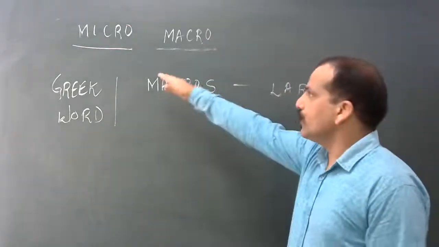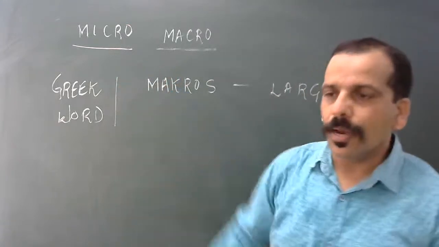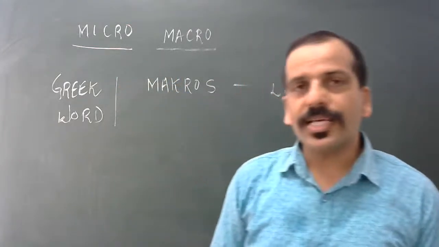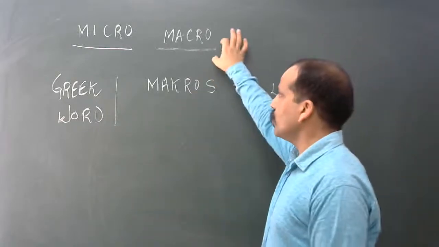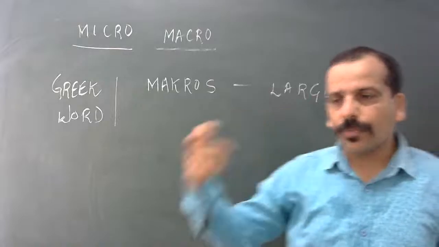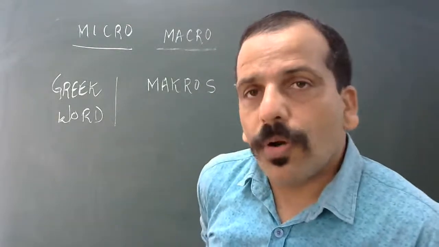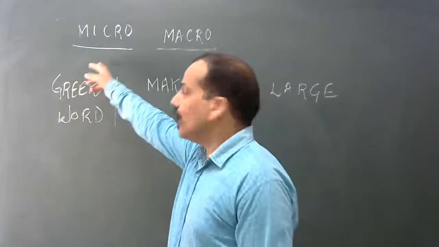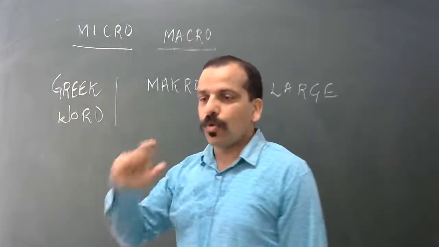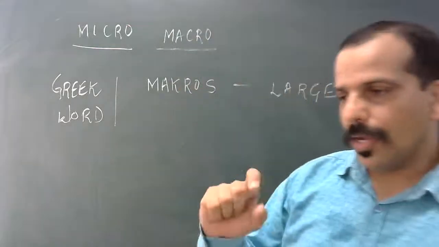On a small scale we discuss different variables in microeconomics, whereas in macroeconomics, as I told you today, we study economic problems on a large scale. Here, economic problems at a small scale, at an individual level or firm level.